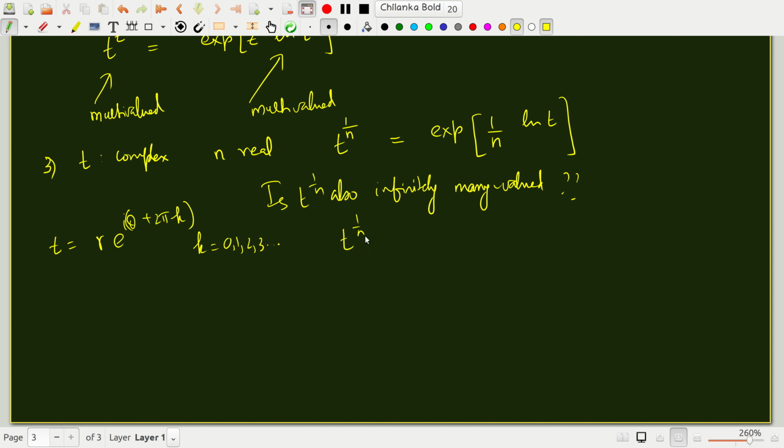Now therefore t to the 1 by n is exponential of 1 by n times ln r plus 1 by n times i theta plus 2 pi k.